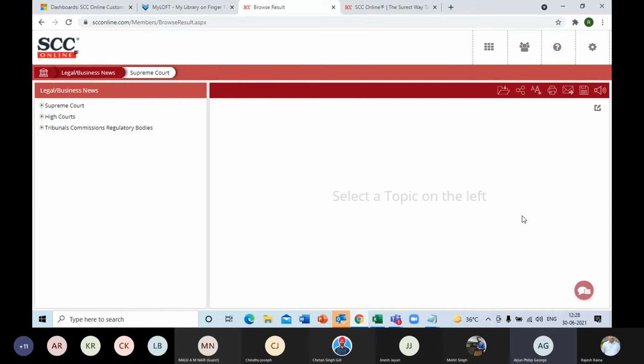I just want to let you know that if you are having any problem with access to SCC, please tell them. Then only we can resolve it. They have already asked for your email ID, and they have sent your username and password, and using this you can access the SCC database. If you are having any problem, you tell them so that they can rectify it, please.